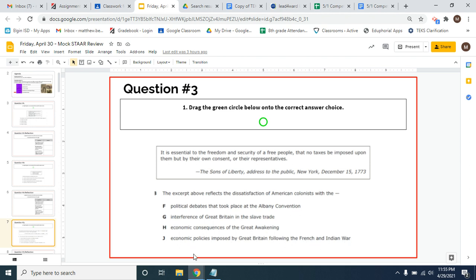So the reason why this is the correct answer is because the reason why Great Britain was putting taxes on the colonists was because Great Britain had spent a lot of money protecting the colonies in the French and Indian War. And when we say economic policies, we mean any kind of decision having to do with money. So because Great Britain spent a lot of money, they felt that they could tax the colonists, but the colonists were upset because it was taxation without representation.